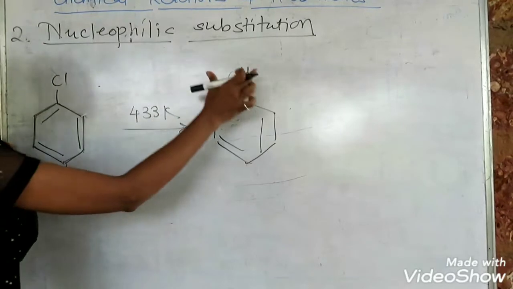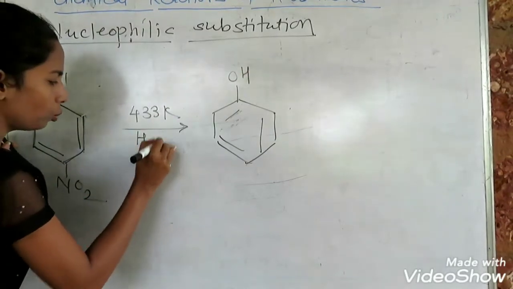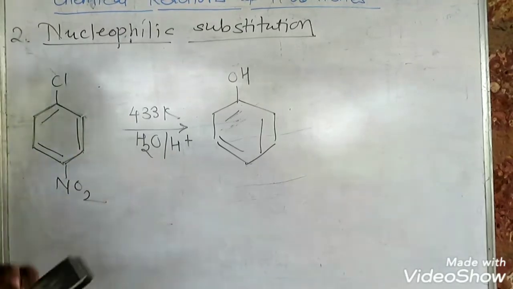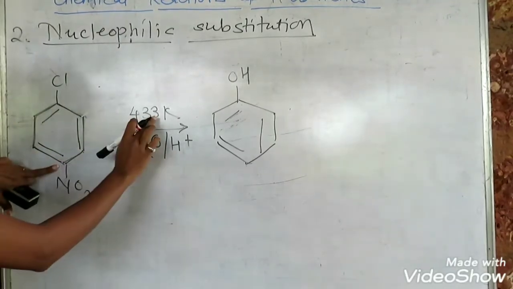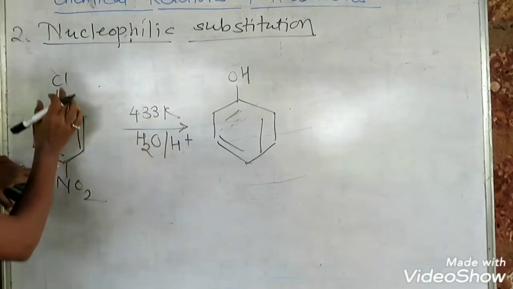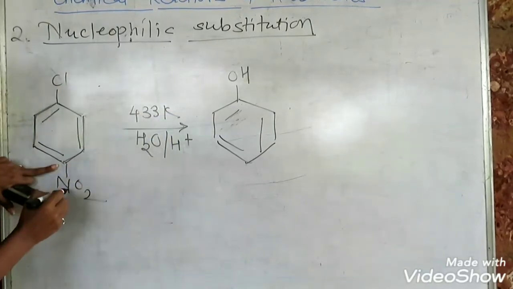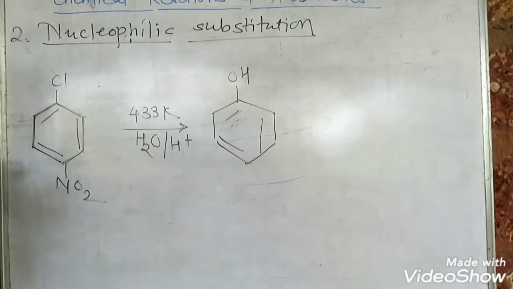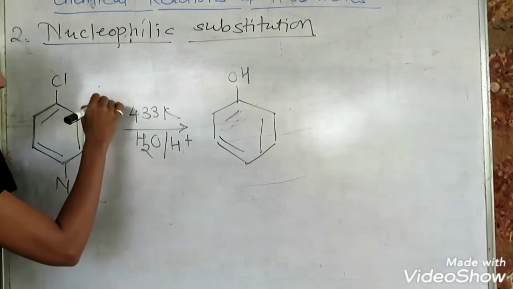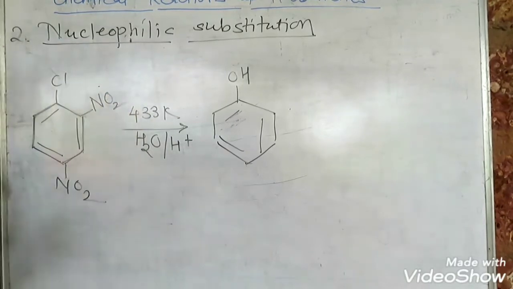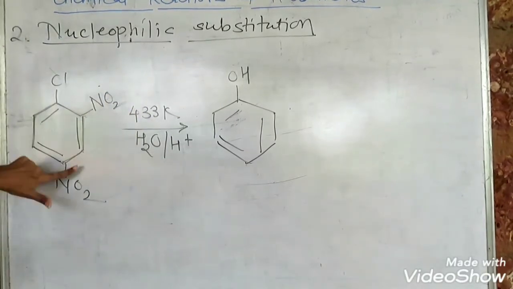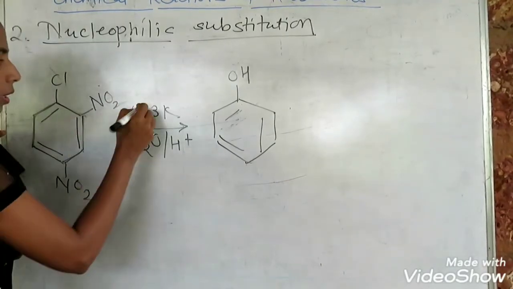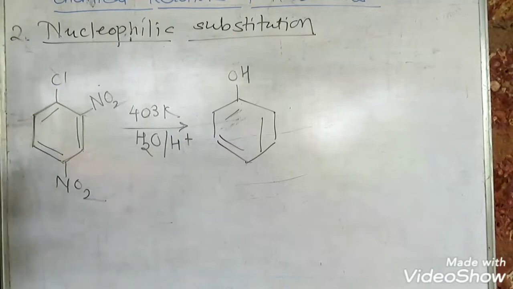To replace the halogen by an OH group, the reagent used is water in presence of acid. It requires a temperature of 433 Kelvin, and the reaction is possible because an electron withdrawing group is present at the para position. If one more nitro group is present at the ortho position, now there are two positions engaged and the temperature is lower, 403 Kelvin.